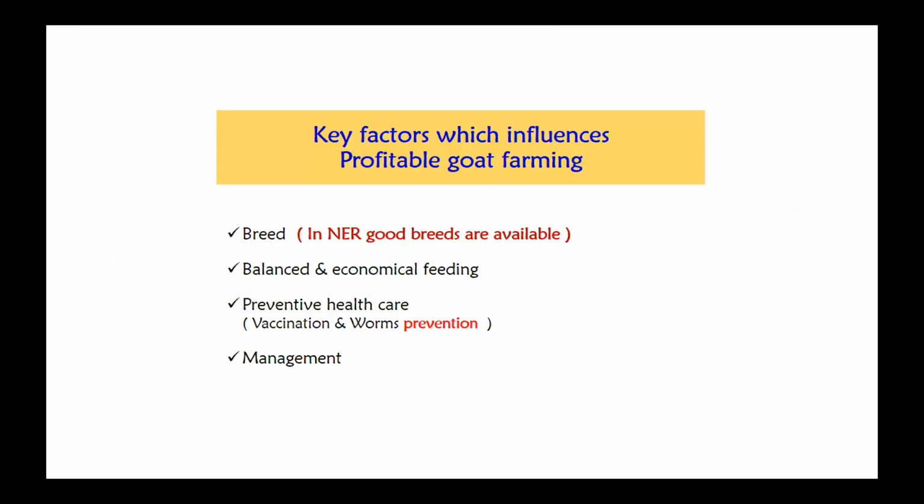Then, the key factors which influence profitable goat farming. First is the breed. As we all know, in the Northeast there are good breeds available in our region, which need scientific management and proper breeding. Next is balanced and economical feeding. Next is preventive healthcare, vaccination, and worm prevention. And the most important is management. If we go for proper management, all these factors, even disease, may be overcome.